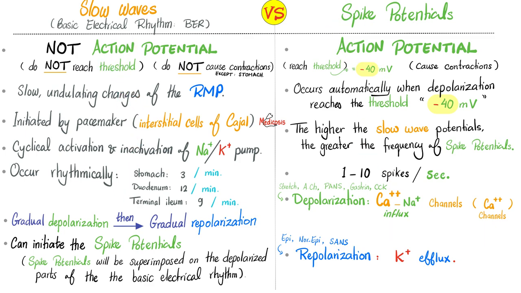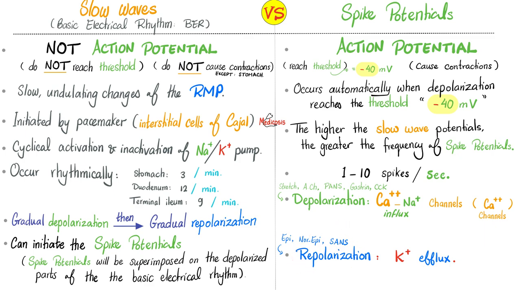What's the frequency of spike potentials? About 1 to 10 spikes per second. The spike lasts just milliseconds. Spikes are super fast. What causes depolarization? Calcium influx. If you want to say calcium and sodium influx, that's fine as well. Repolarization, potassium efflux. What are the factors that are trying to boost the depolarizations? Stretch of the gut, acetylcholine, parasympathetic nervous system, and some gut hormones.